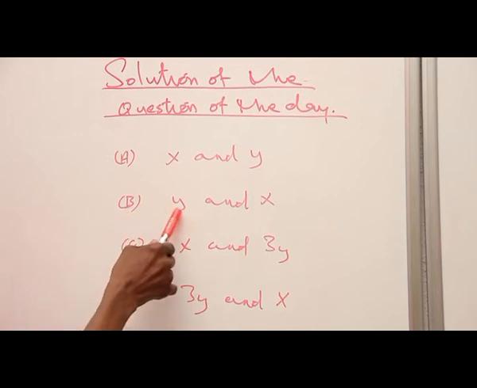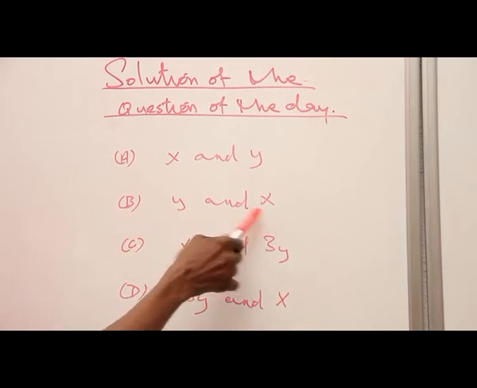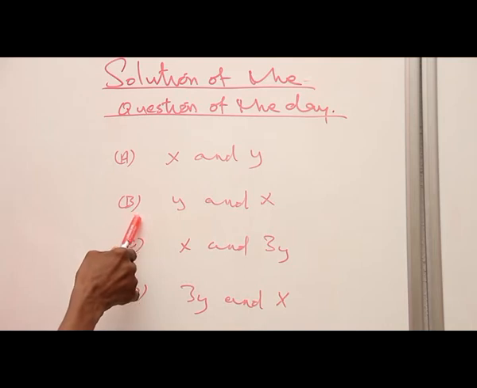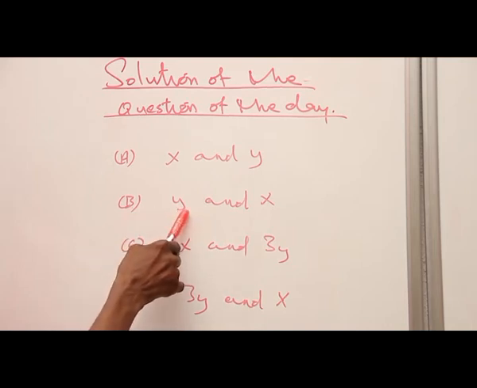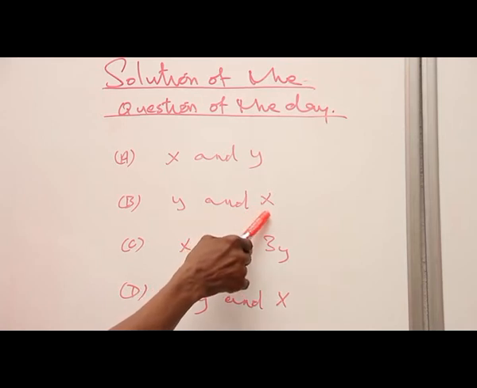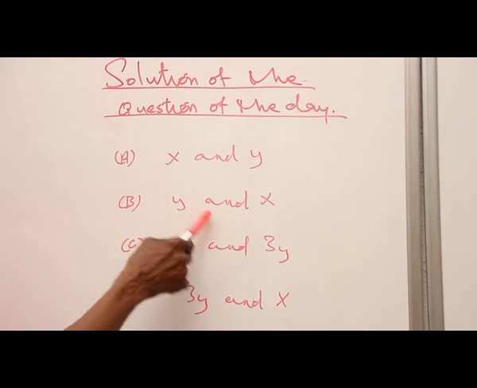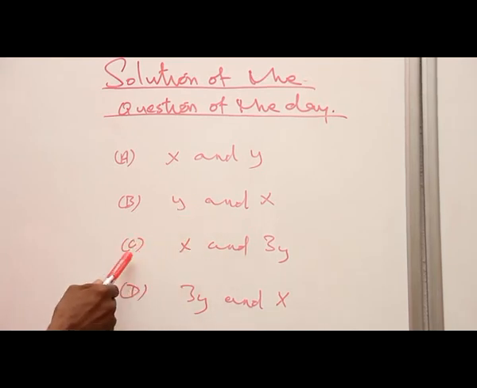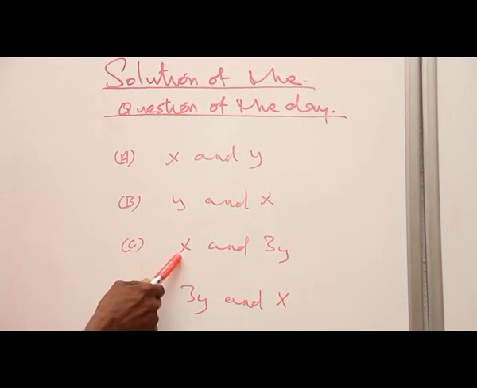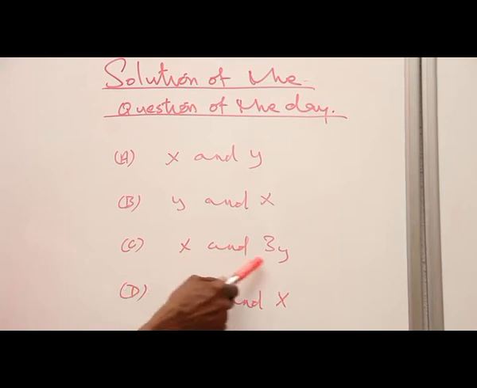B. Y and X. Yes, this is the correct option because Y is the valency of Al and X is the valency of CO3 minus 2, indicating that their valencies have been cross-multiplied to ensure that the compound is electrically neutral. C is not the correct option because X and 3Y are not the respective valencies of the anion and cation respectively.